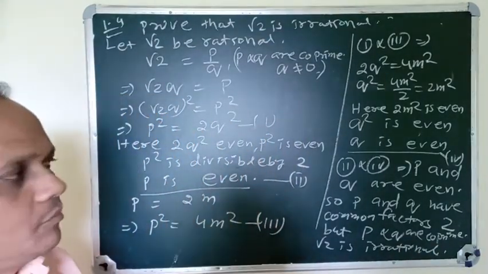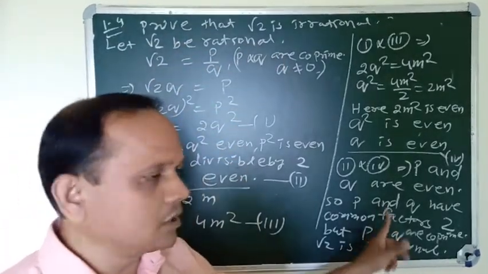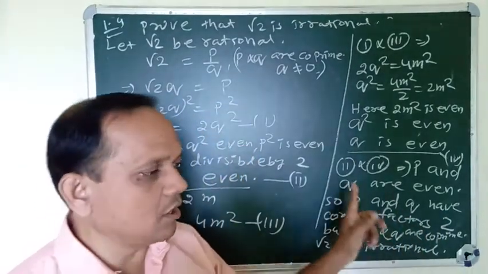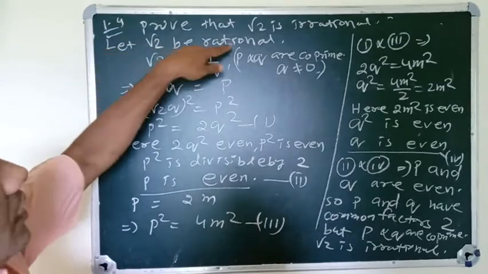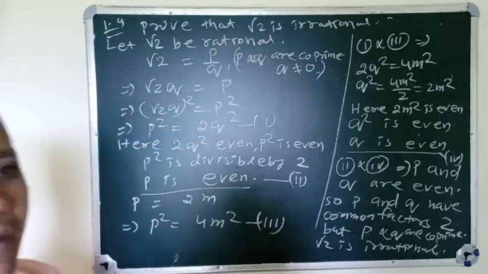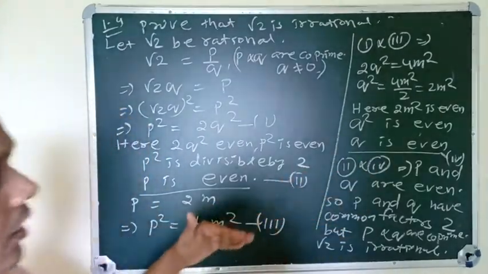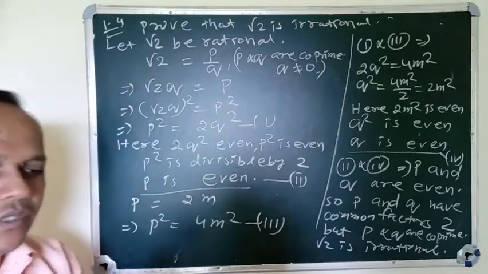So root 2 is not a rational number. If root 2 were rational, then this contradiction must not occur. Since this contradiction occurs, our assumption that root 2 is rational is wrong. So root 2 is an irrational number. In this way, we can prove that root 2 is irrational.